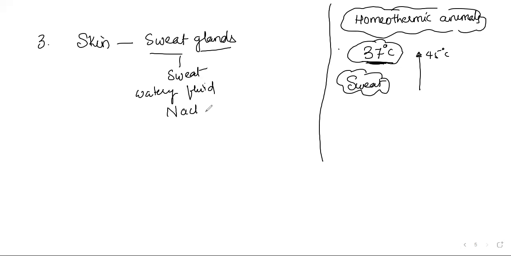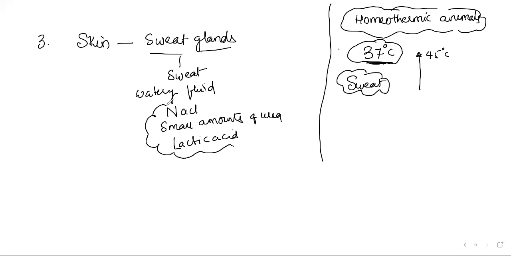It has some sodium chloride and also some small amounts of urea, which are eliminated here. Along with the urea, a little amount of lactic acid can also be expected. Watery fluid, sodium chloride, small amounts of urea, and lactic acid.